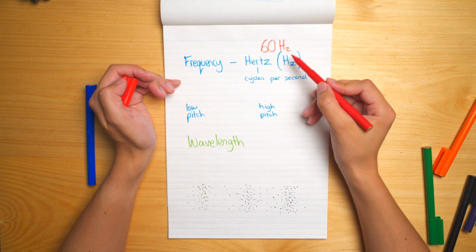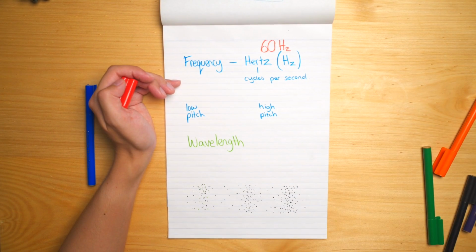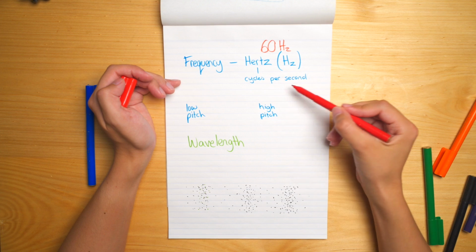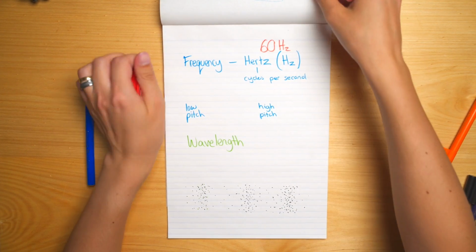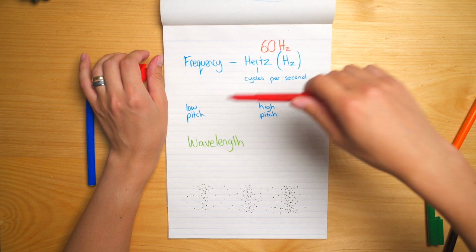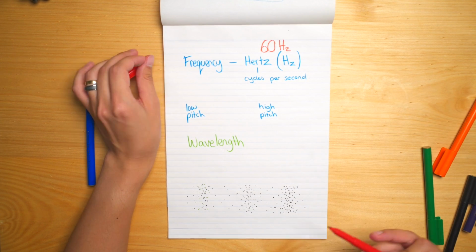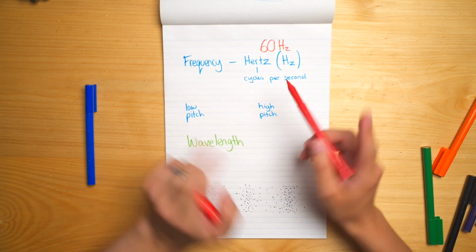These are all measurements of the frequency of something. It's about how many cycles per second. In terms of a sound wave, we're talking about the undulations. How many times does it come back to its starting position in a single second?